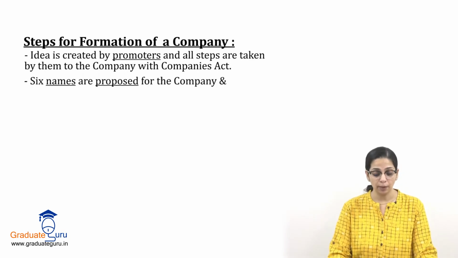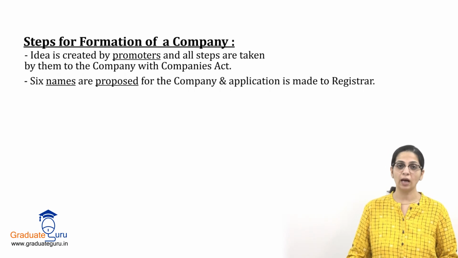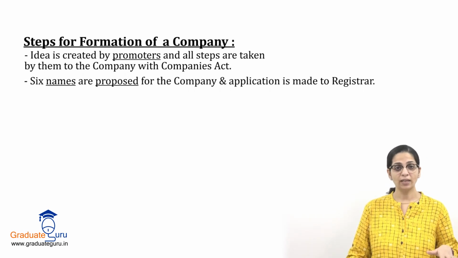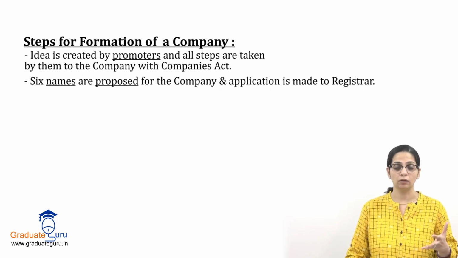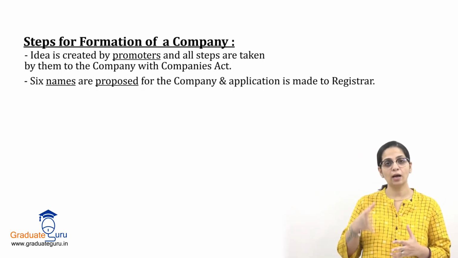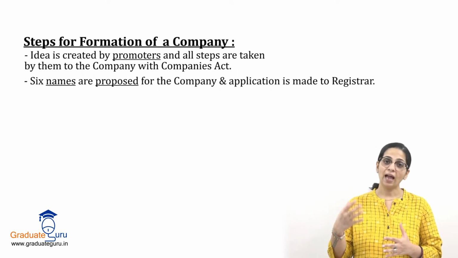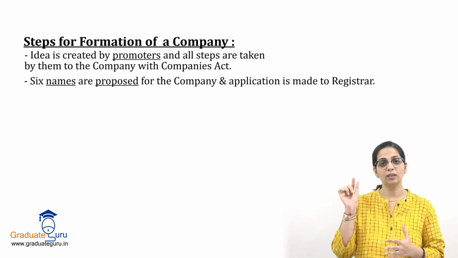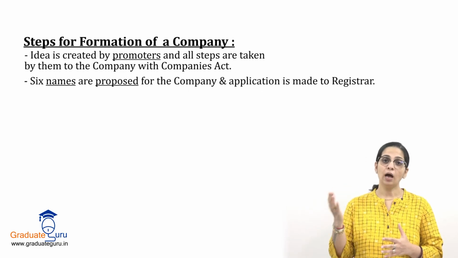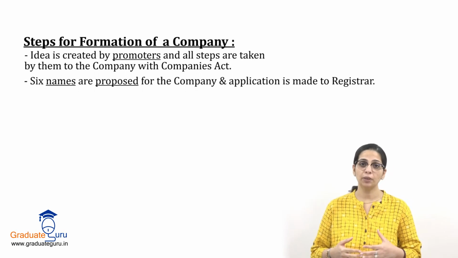6 names are proposed for the company and the application is made to the registrar. So a company does not get a name just like that. I cannot just call my company anything. First I have to give a list of 6 names, saying these are the 6 names, please approve any one of them for me. And the registrar of companies, he is called the ROC, will approve any one name. You have to give a reason why you are choosing that particular name.